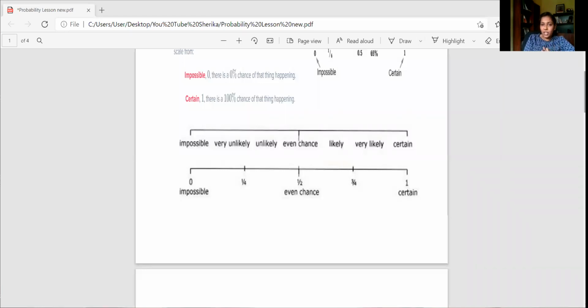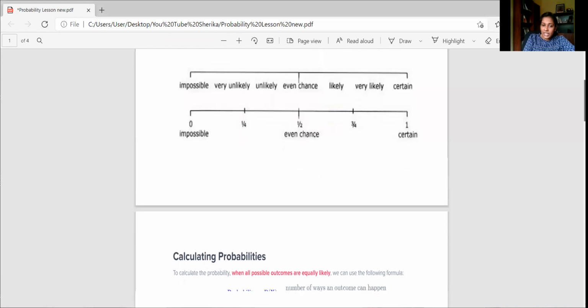Now, up to now, what have we learned? What is probability? Probability means chance of happening, and how do we indicate the probability in a probability scale. Now there we have shown that to indicate impossible events, we use the number 0, and to indicate certain events, we use the number 1, and even chance, we use 0.5 or half. All the other events can be seen in between 0 to 1, right? Let's start with some of the examples.